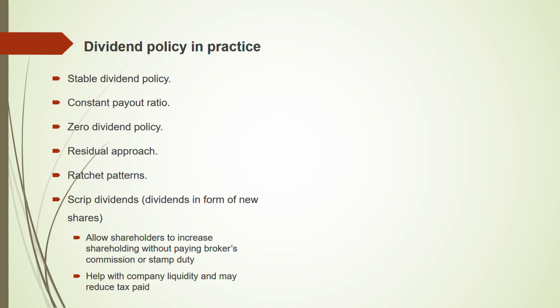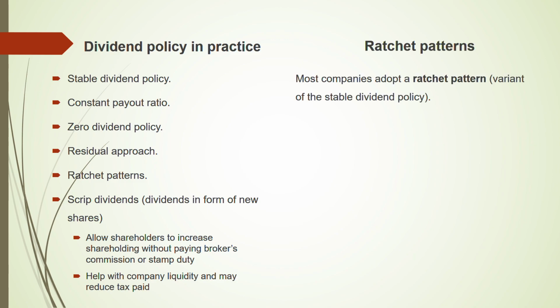Now we are coming to the ratchet patterns. What is it? Many companies adopt this pattern. It is a variant of a stable dividend policy. Okay, it is a type of stable dividend policy. Even MNCs adopt this. What is it exactly? You are paying out a stable payout, but you are raising DPS. DPS means dividend per share. You are paying out a stable payout only, but the dividend per share is increasing.